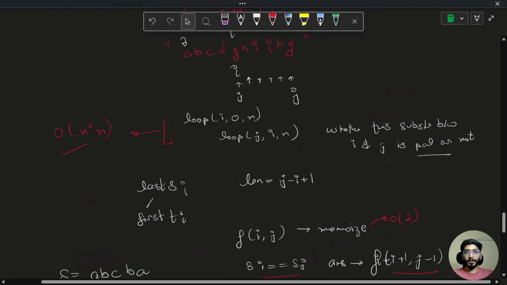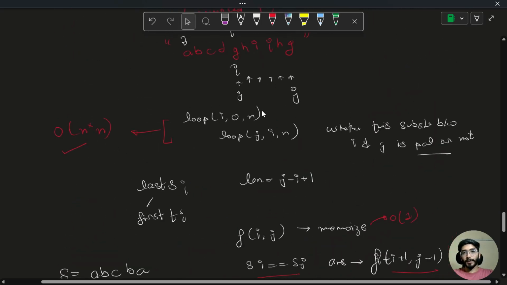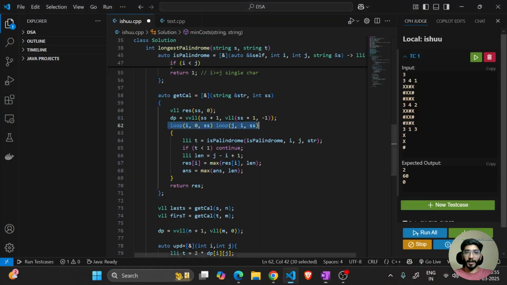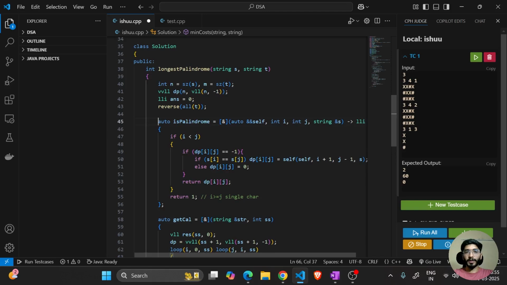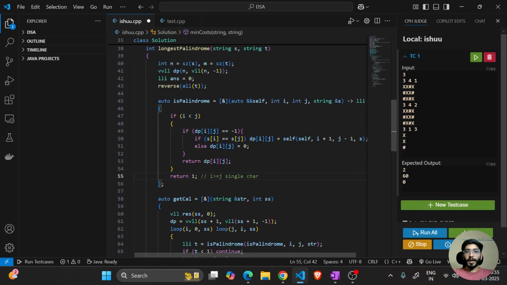Where we'll iterate on every index, and for every index we'll start iterating again up till last, to check whether the string between this i and j character is palindromic or not. So this is the function call to check whether it is palindromic or not. If my i is less than j, then I have to check, otherwise it is palindromic. This was the base case that we discussed. So at any point, if my answer is not calculated, I'm going to calculate it, otherwise I'll just return.